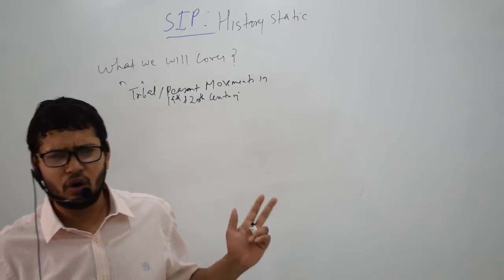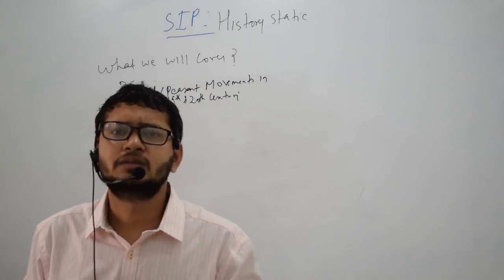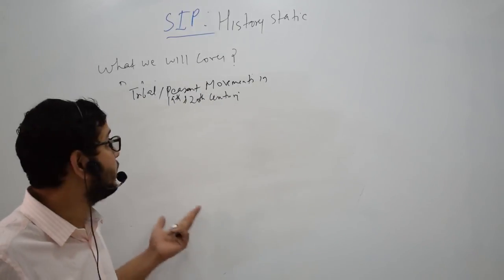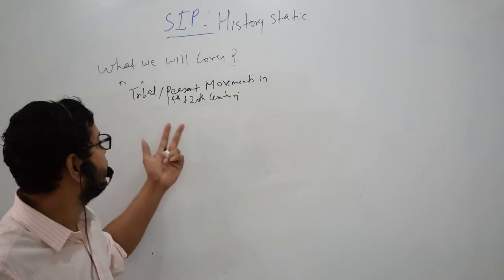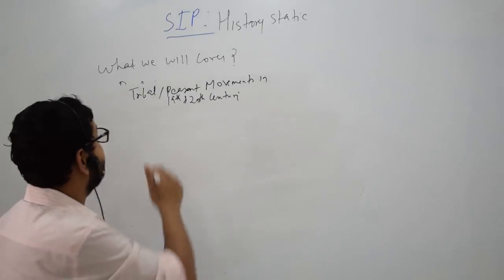Here we include all movements like Bardoli, Deccan Riot, Vibhaga movement, Indigo Revolt. Next we have the 1857 Revolt.